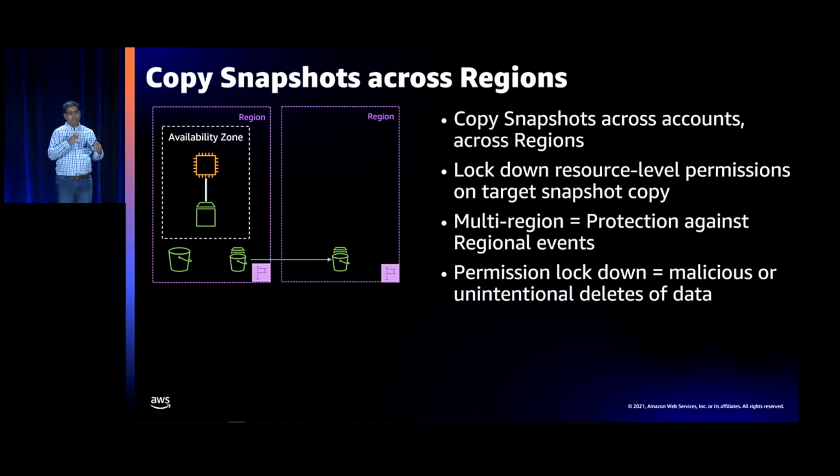The reasons to do that are two. One is that by copying the snapshots across regions, you are protected against any regional level events. The second is that with the permission lockdown, you can block malicious or unintentional access to data.